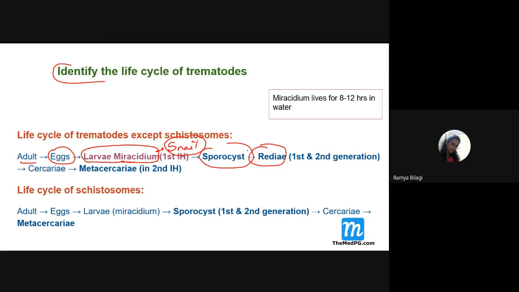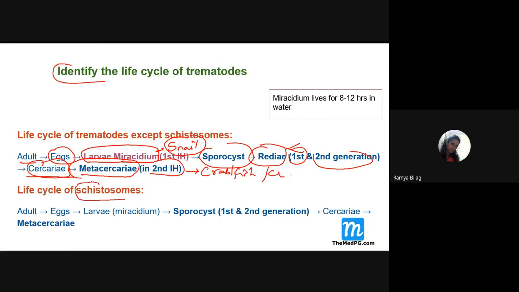The redia. That is the second larval form, and then the redia divides into the first and second generation, and then develops into what? Cercariae, and then the cercariae will develop into what? Metacercariae, and this will enter the second intermediate host. What is that second intermediate host? It may be crab, fish, or crayfish. Any of these.